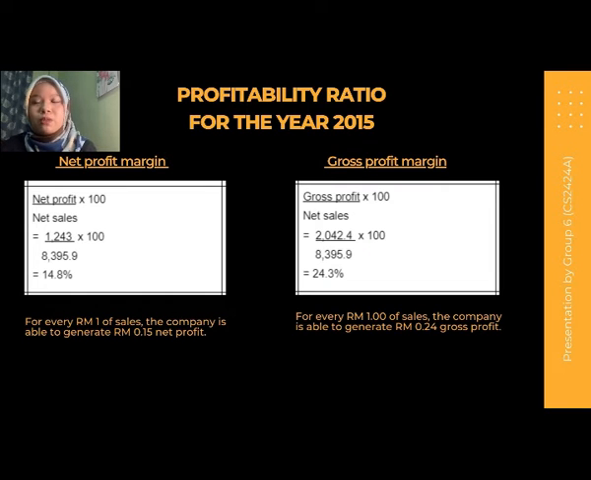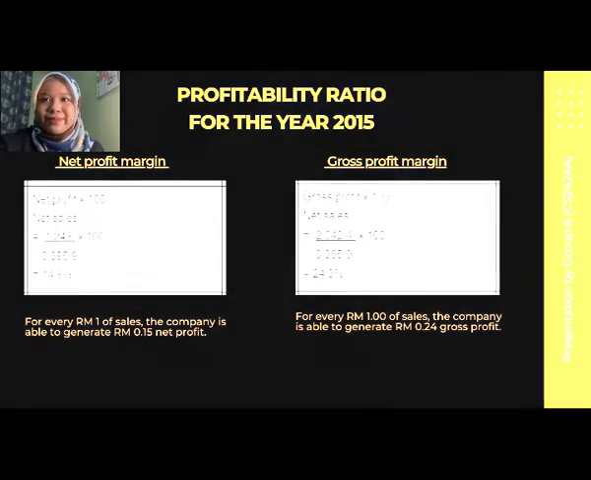Meanwhile, for the gross profit margin, to obtain the gross profit margin, we have to divide gross profit by net sales and times with 100 to get the percentage. The percentage of gross profit margin for Genting Malaysia in 2015 is 24.3%. That indicates that for every RM1 of sales, Genting Malaysia is able to generate 24 cents of gross profit.